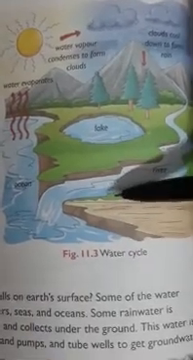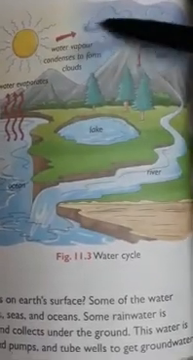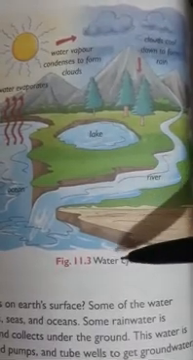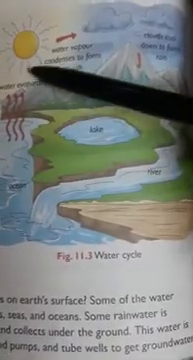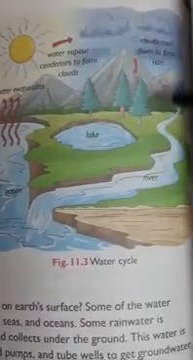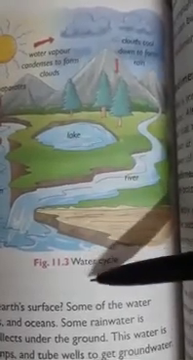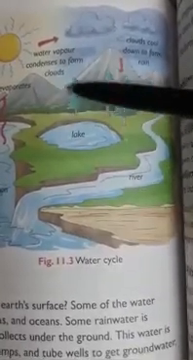Again, when ponds and lakes lose water because of evaporation, they are recharged again by the rainfall. Here water is getting evaporated and again it is coming back in the form of rainfall. So this cycle goes on. This continuous movement of water between earth's surface and atmosphere is called the water cycle. Understood? Okay. Now we will see purification of water.